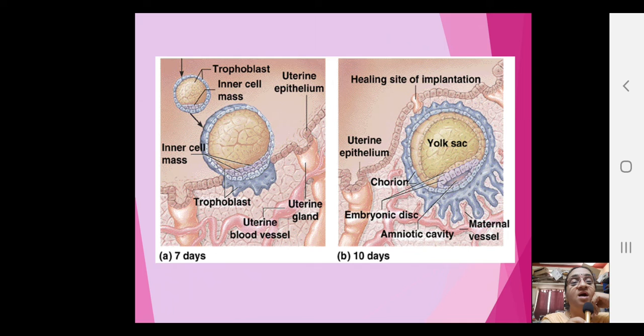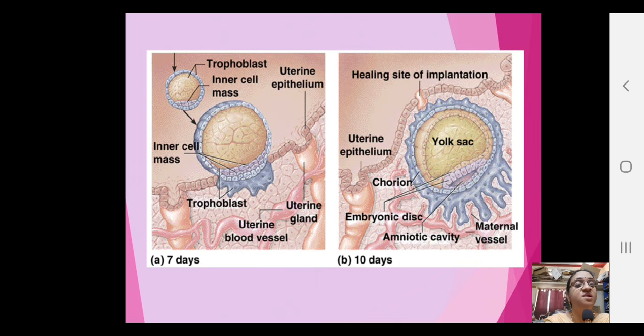Now you see how it is getting very well attached with the endometrium, and deeply it is trying to establish a connection with the uterine blood vessels, and so many things you can see. After 7 days, after 10 days, I am trying to show you the chorion and amniotic cavity, and chorion and yolk sac, the extraembryonic membranes actually. And here you are able to see finger-like projections. Those are your chorionic villi. Villi means finger-like projections, and they try to establish a deeper connection with the uterine tissues, right?